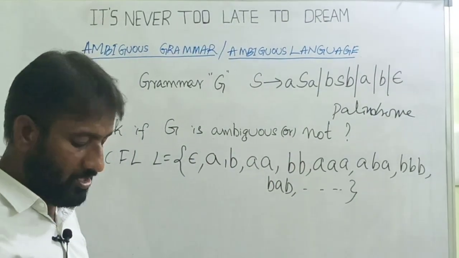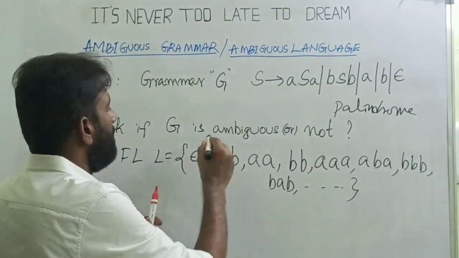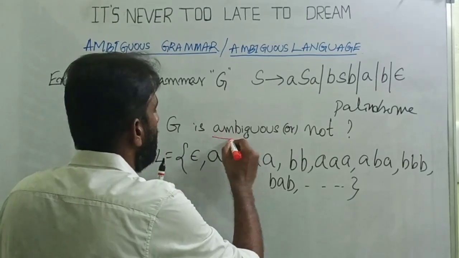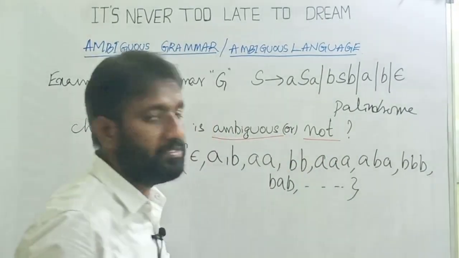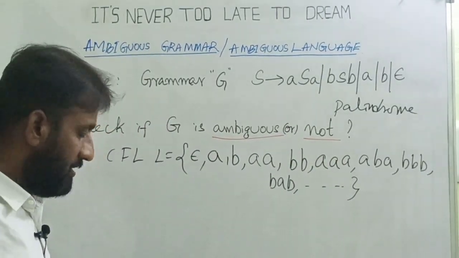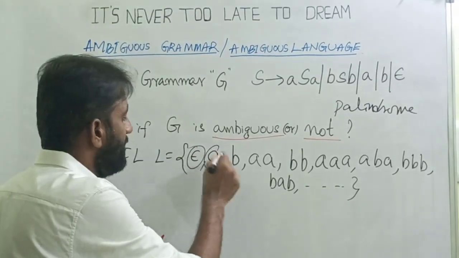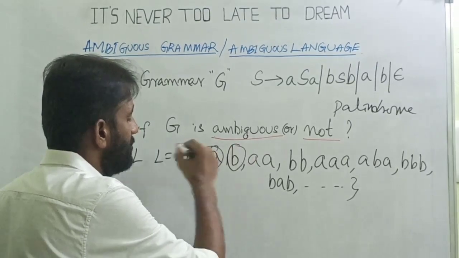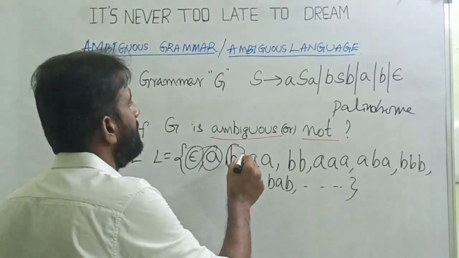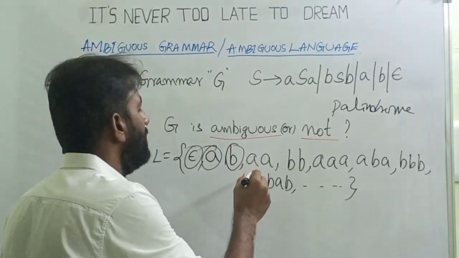Okay, now my question is, is the grammar ambiguous or not ambiguous? If I take epsilon, it's not possible to distinguish. If I take a, it's not possible. If I take b, it's not possible. If I take aa, now you can cross check.